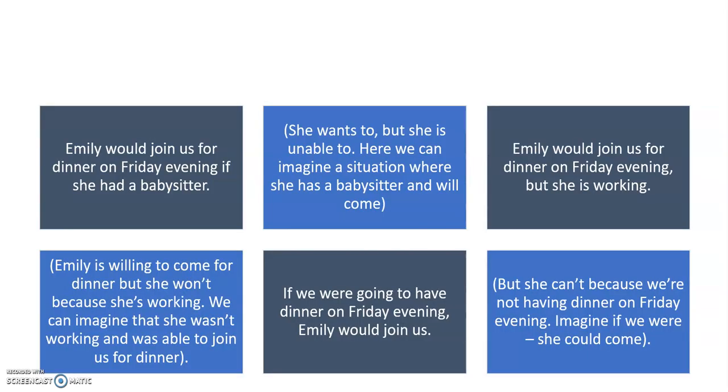So Emily would join us for dinner on Friday evening if she had a babysitter. If she had somebody to look after her baby or her child, she would join us. So the explanation, she wants to, but she is unable to. Here we can imagine a situation where she has a babysitter and she will come. But unfortunately, she doesn't have a babysitter, so she can't join us for dinner.